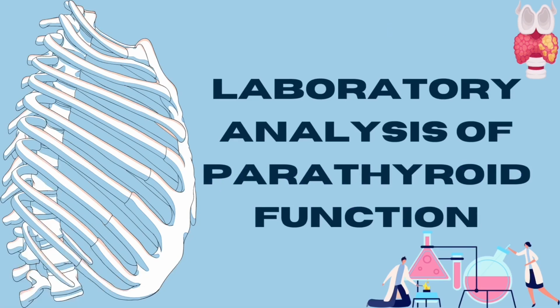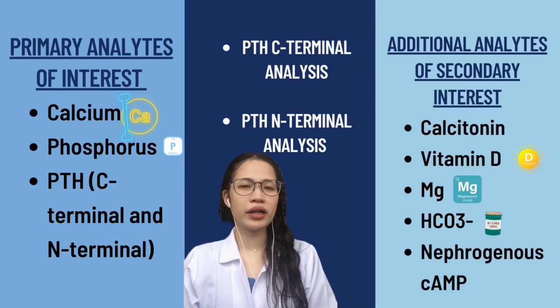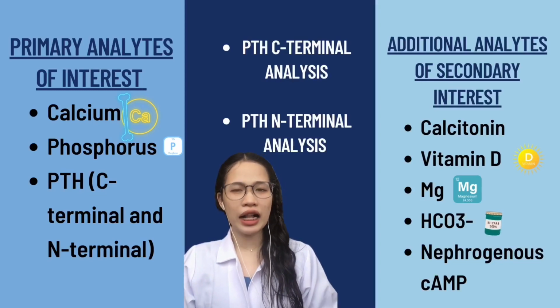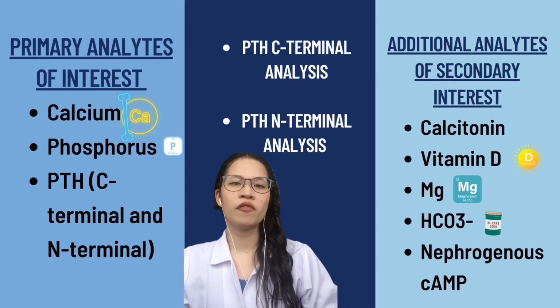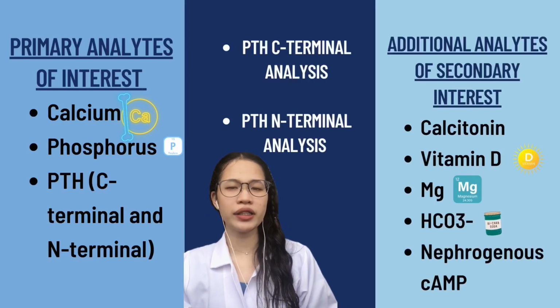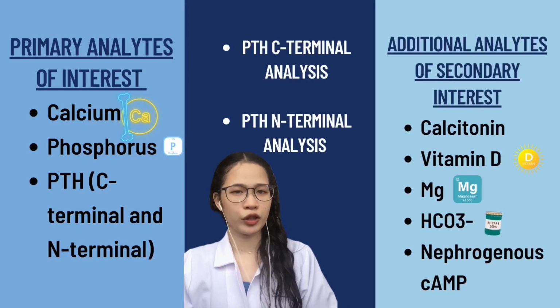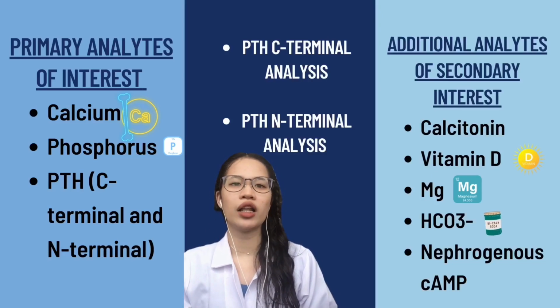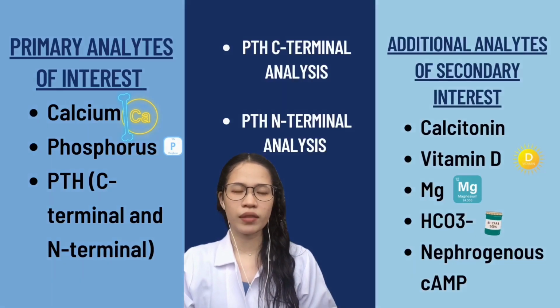Laboratory analysis of parathyroid function involves the determination of various hormone and electrolyte levels. The primary analytes of interest in parathyroid function evaluation are calcium, total and ionized, phosphorus, inorganic, and PTH, C-terminal and N-terminal. PTH levels should always be considered along with serum calcium levels.